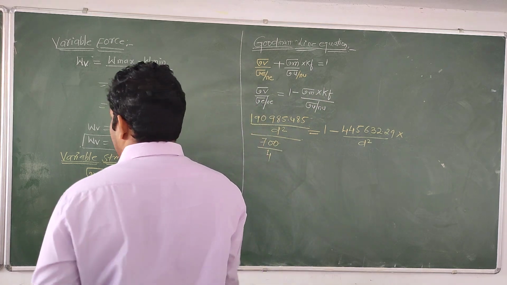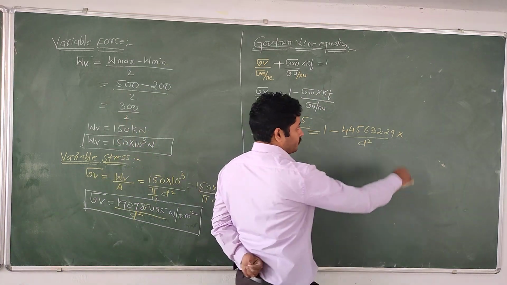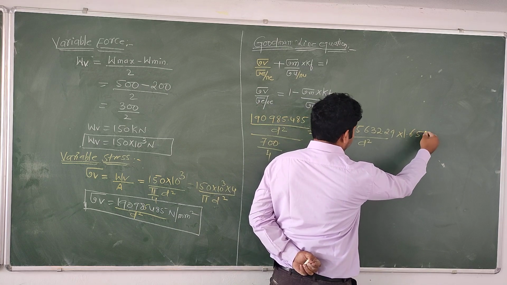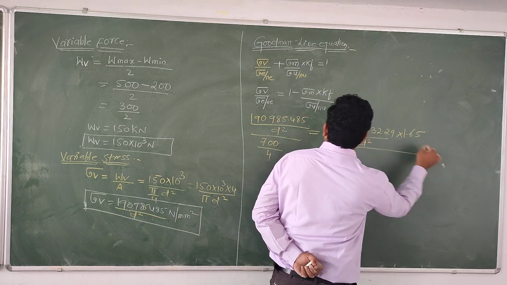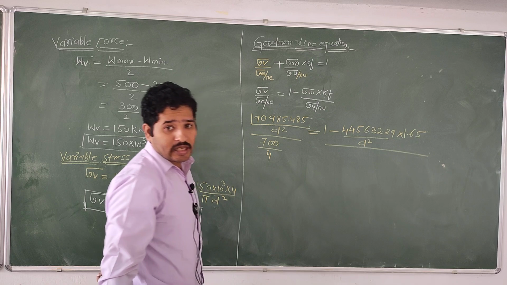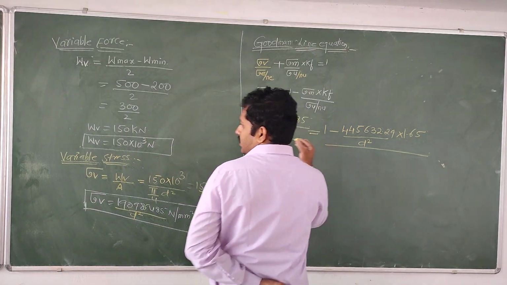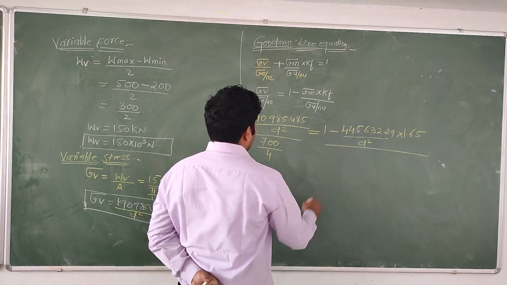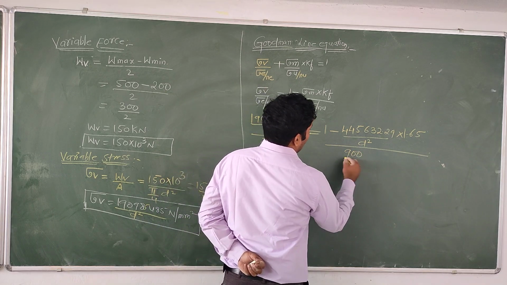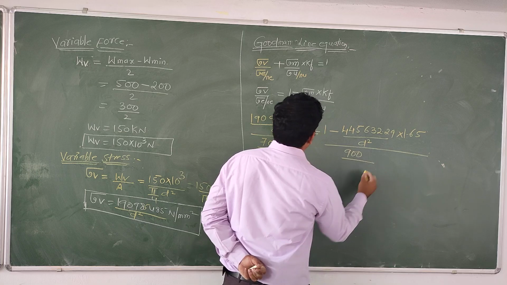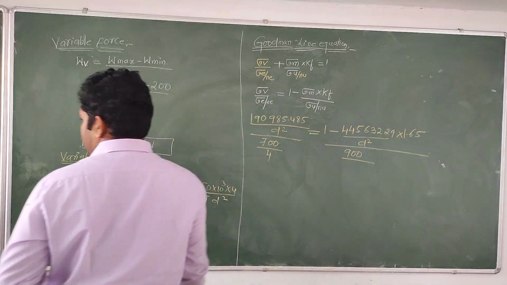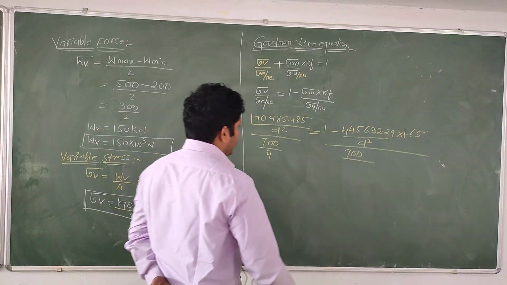The Kf value is given as 1.65, divided by sigma U, the ultimate stress. Sigma U value is given as 900, by the factor of safety of the ultimate stress, which is given as 3.5.